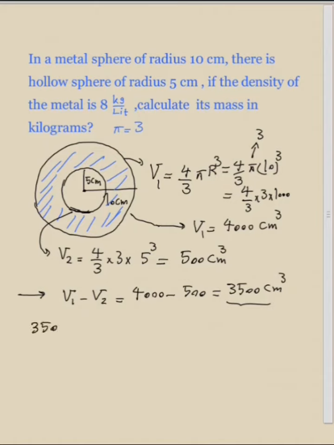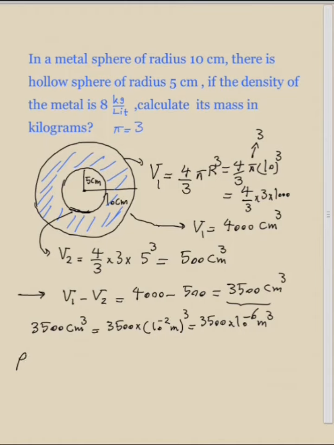So for converting the volume to meters cubed, we write 3,500 centimeters cubed is equal to 3,500 times 10 to the minus 2, and because centimeter has been raised to power 3, we raise it to power 3. So the answer is 3,500 times 10 to the minus 6 meters cubed.